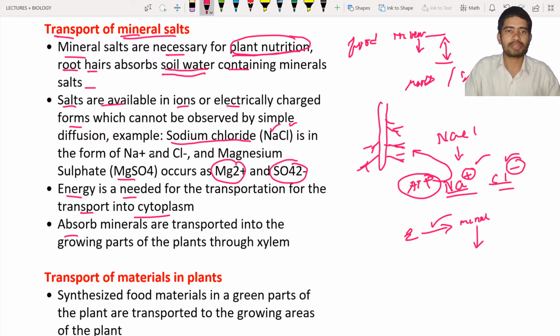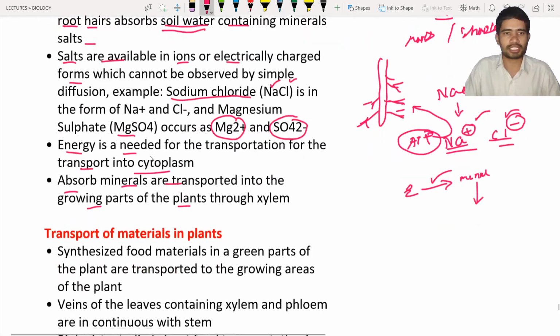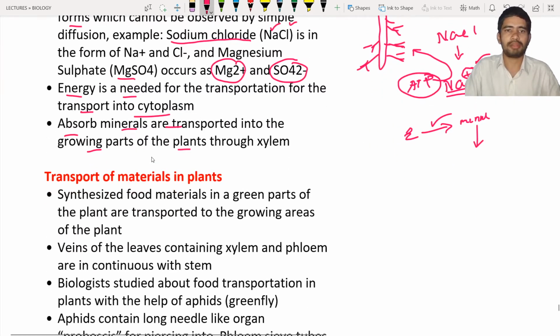Next, absorbed minerals are transported into the growing parts of the plant through the xylem. So whatever minerals have been absorbed in the root hairs by utilizing energy, these minerals are transported into the growing parts of the plant for the growth and development of the plant body parts. Okay. So next, transport of minerals.